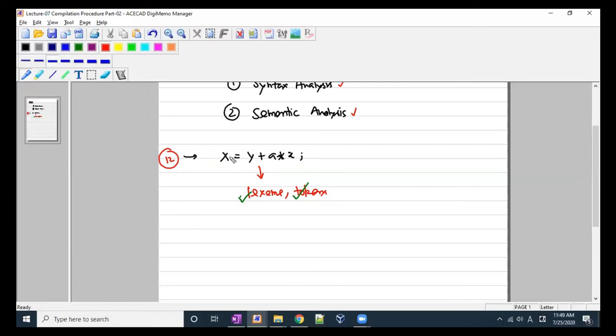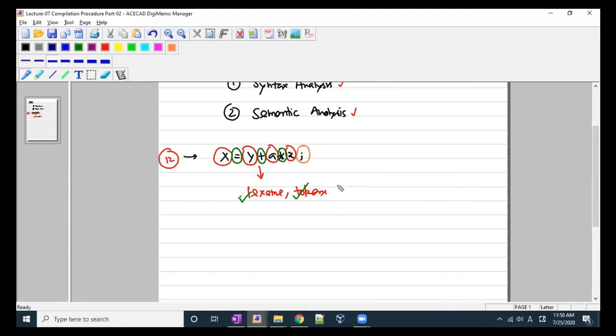So if we focus on this simple fact, x is an operand, right? Equal to is the operator, again an operand, right? Let's find out the operands first. y is an operand, a is an operand, z is an operand, right? Let's focus on the operators. Equal to is an operator, plus is an operator, and multiply is an operator, and this is the special character. So for a special character, let's assign this color.